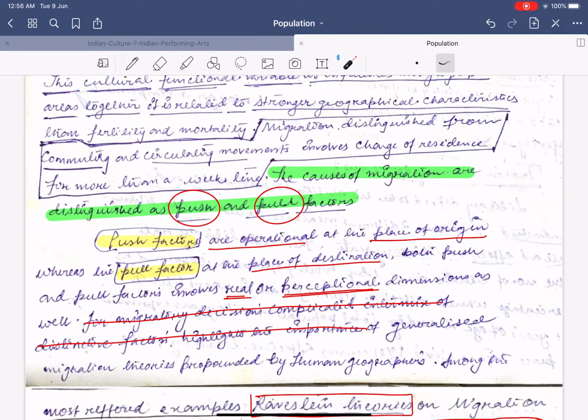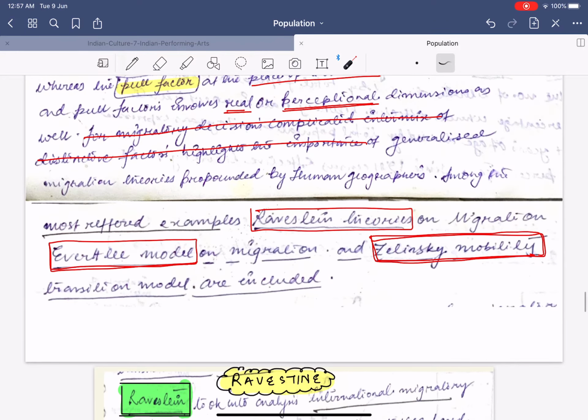Now, what is perception? Think of it. This is Odisha and this is Delhi. I would say that there are better facilities in Delhi when compared to Odisha. This is nothing but my perception. The perception could have developed because of reality, or it could be that I just think Delhi is better than Odisha. So basically, reality is when events occur, and perception is something that occurs in the mind of the people.